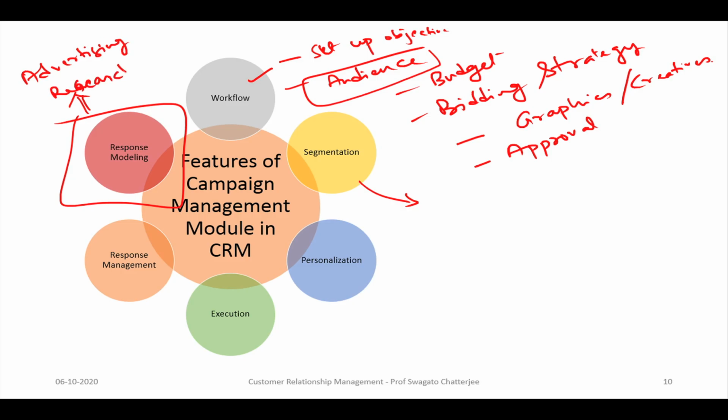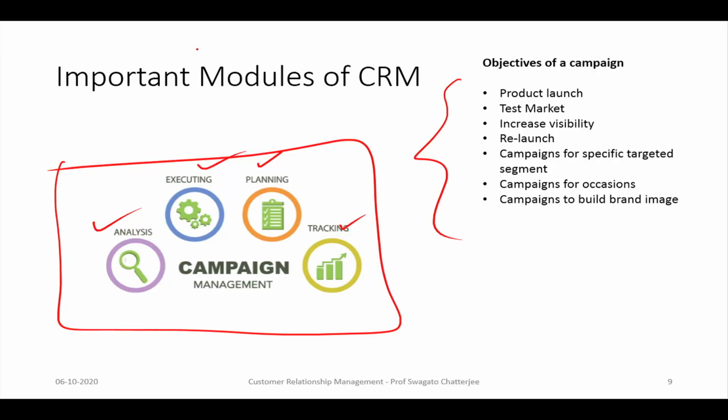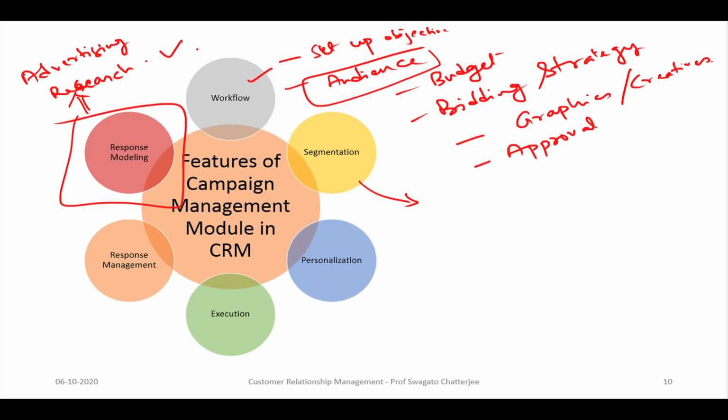your campaigns. This is a huge initiative of advertising research, and this can be applied, and to do this kind of research you have to map the campaigns and their responses. So, those response modeling insights, basically the tracking and analysis, as I said, these two things will also be part of this, which has to be a feature in your campaign management.